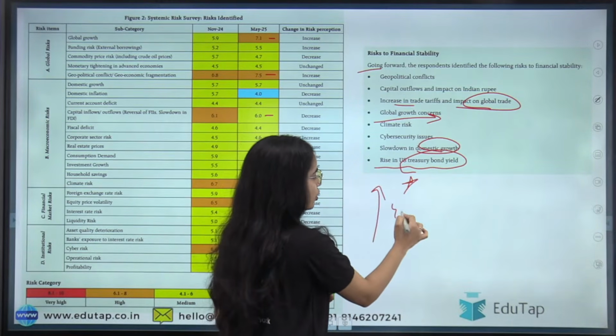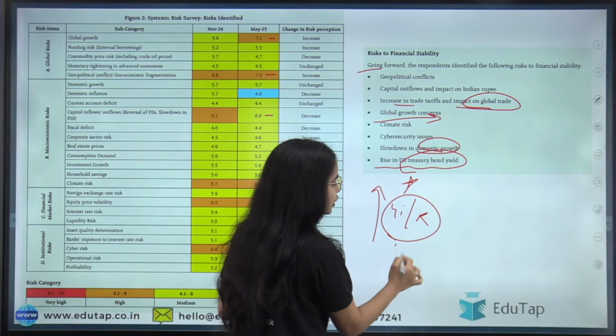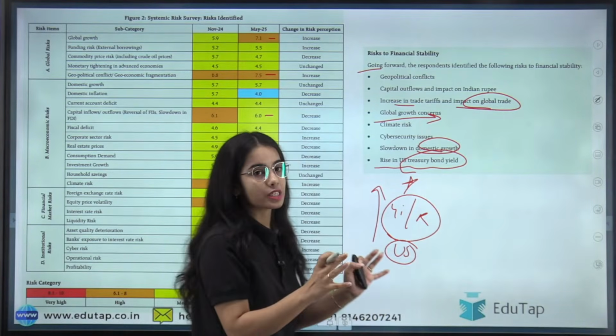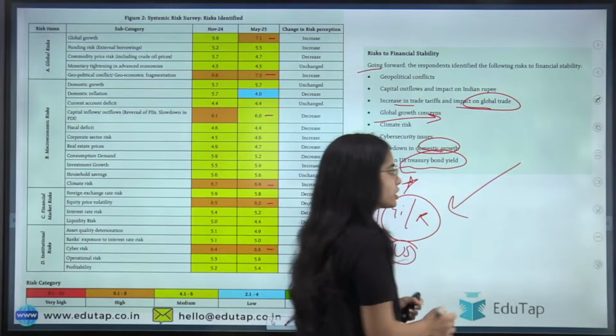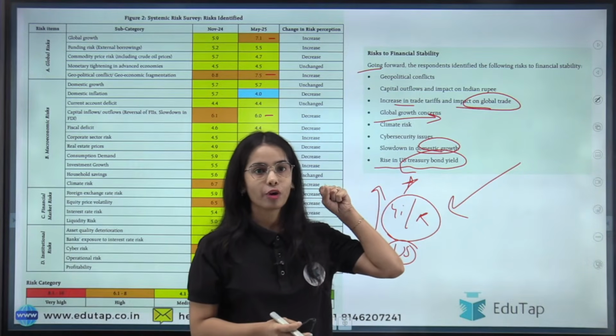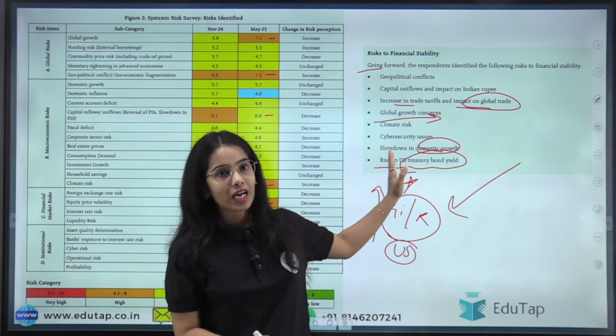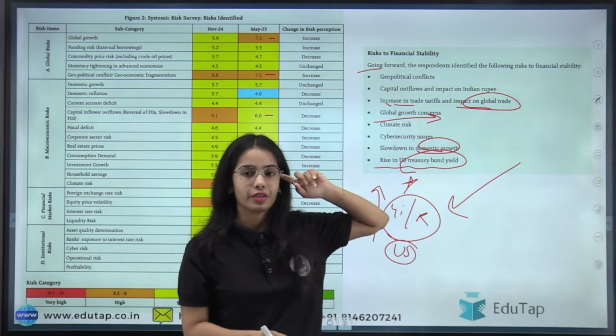Because if the yield or returns are increasing in the US bonds, that means the foreign investors will want to invest in the US bonds. So they will take out their investment from India to invest in the US. Okay, so that will create outflows from our country.